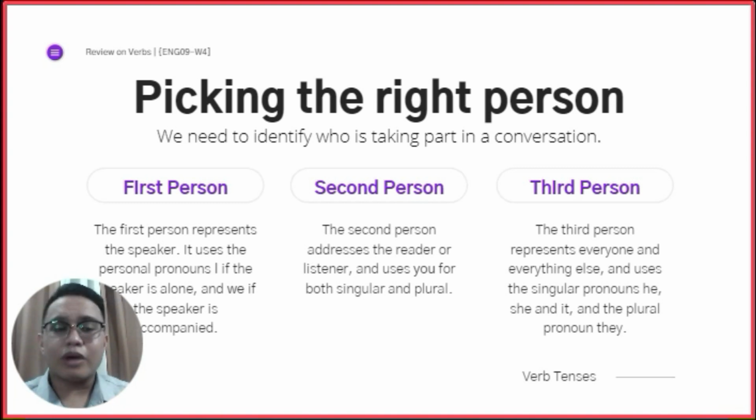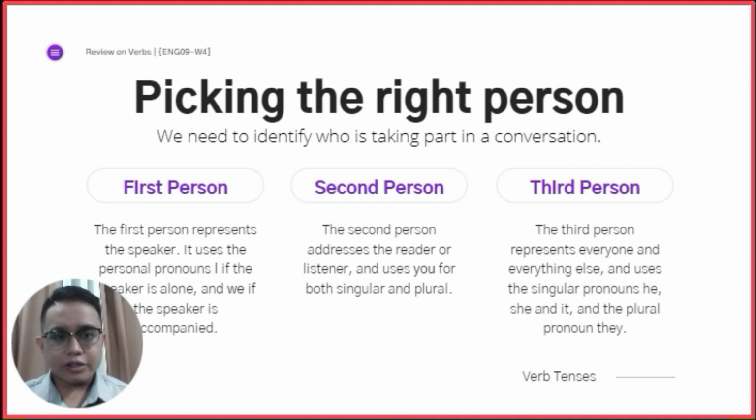are talking about someone else. For example, inyong crush. Oh. So, we address your crush in the third person. Represents everyone and everything else, and uses the singular pronouns he, she, or it, and the plural pronoun they. Okay? So, for the singular pronouns, he, she, ug it, ug ang plural pronoun is they.